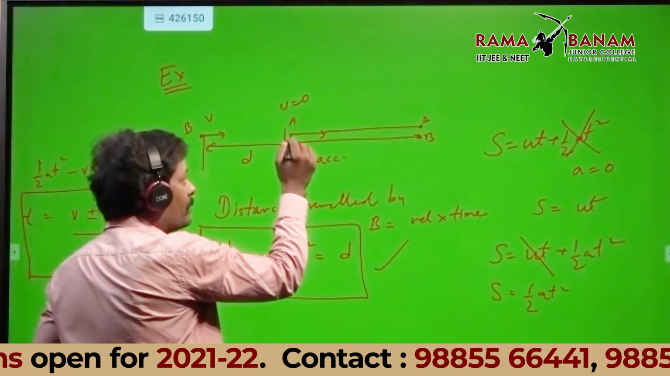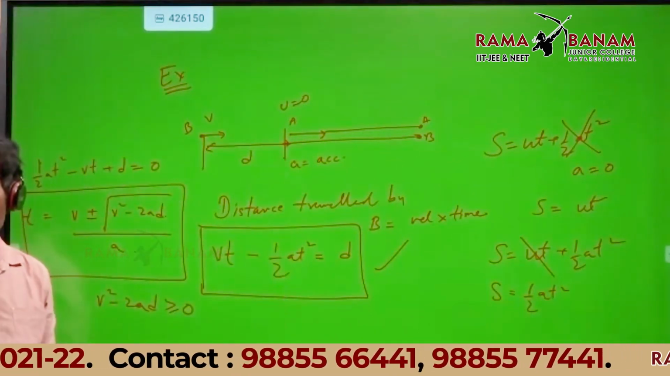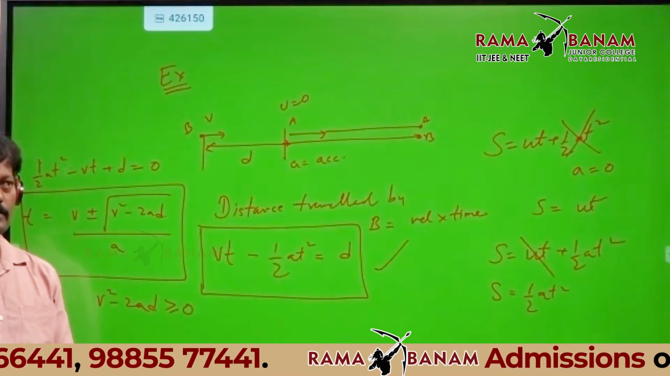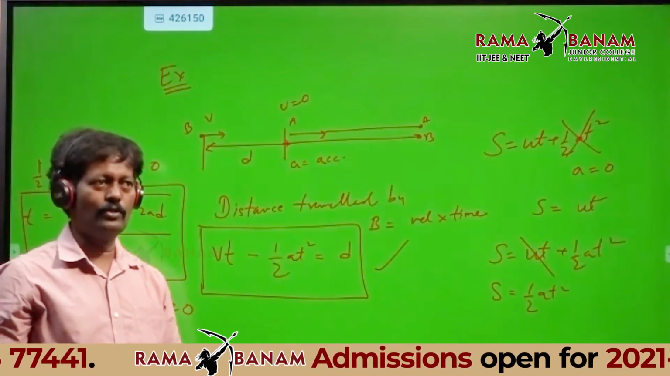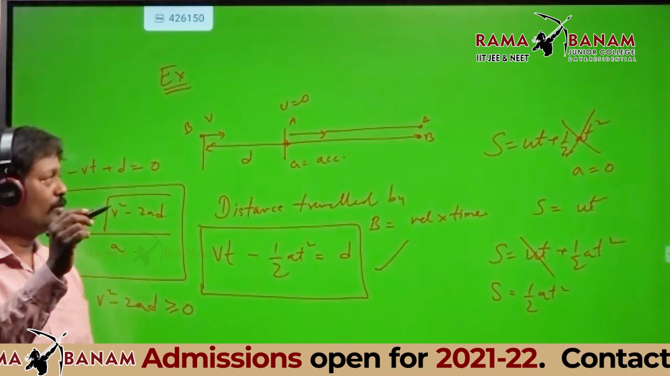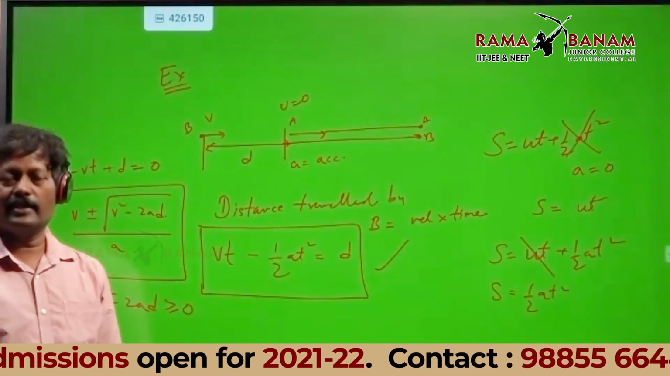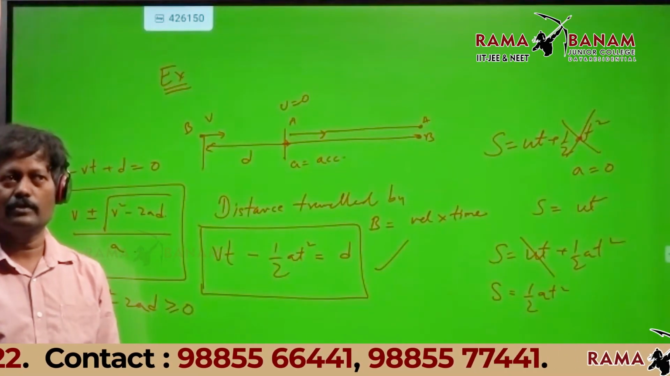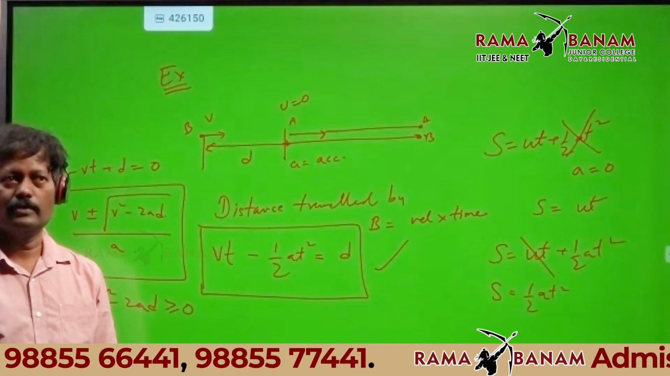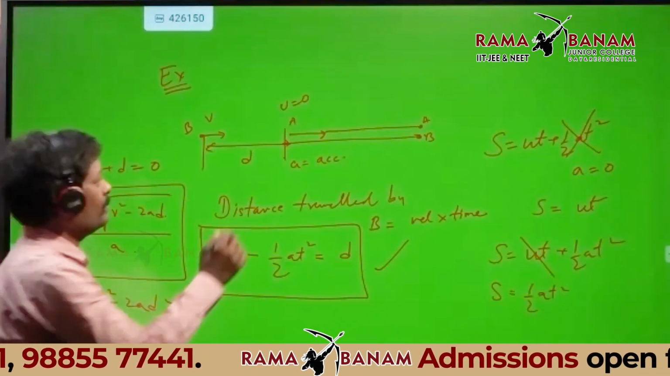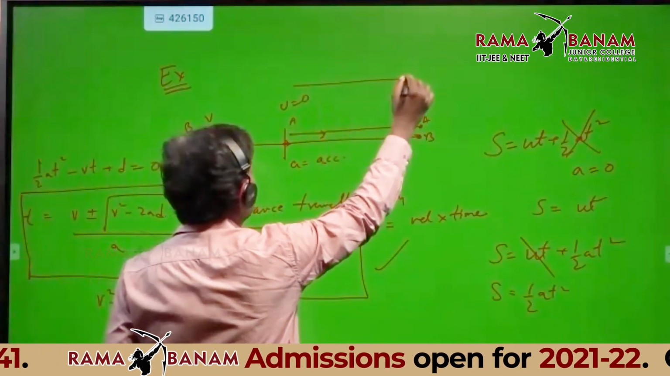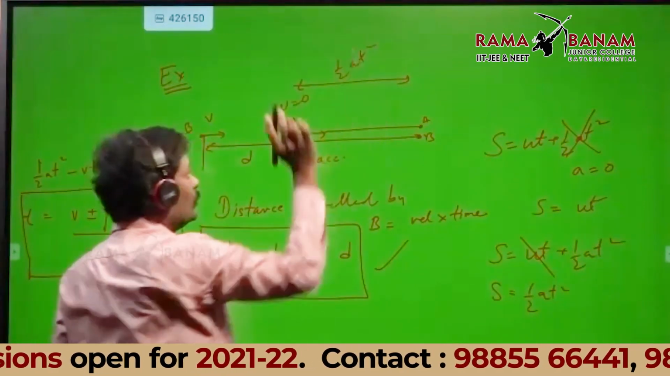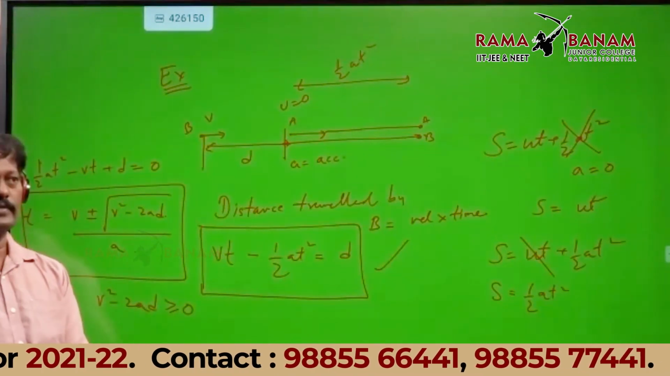Therefore, if it is starting from rest, u is how much? The person who asked me the doubt should answer. u is 0. Then s equals ut plus half at square. With u is 0, what are you left with? s equals half at square. Very good. That means the distance traveled by A is half at square. You agree for that?